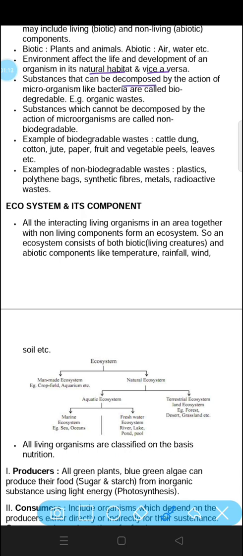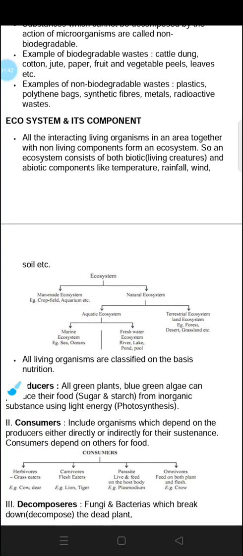Substances that can be decomposed by the action of microorganisms like bacteria are called biodegradable. The substances which can be decomposed by bacteria or different organisms are called biodegradable waste. And the substances which cannot be decomposed by the action of microorganisms are called non-biodegradable. Let's look at some examples of biodegradable waste.